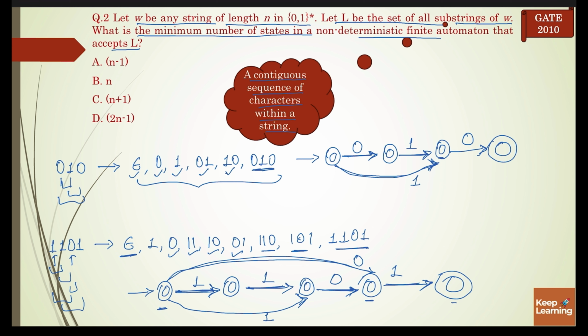Here the number of states are 1, 2, 3, 4, 5 and the length of the string was 4. Here states are 4 and the string length was 3. It means the number of states is 1 more than the length of the string, that is n plus 1. So the correct answer will be C.